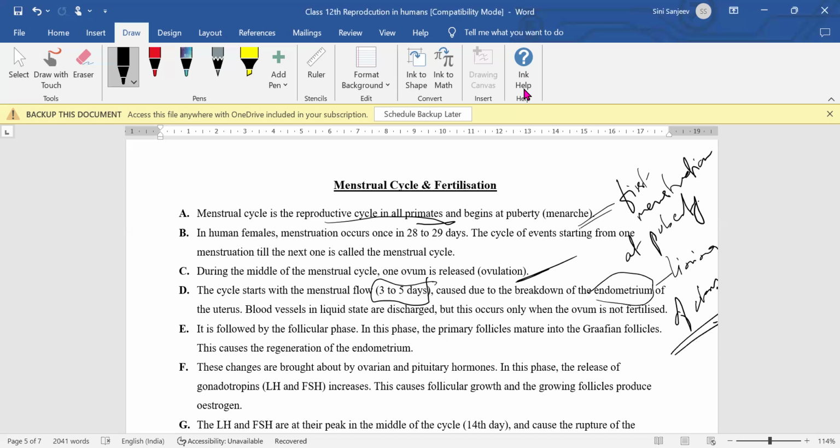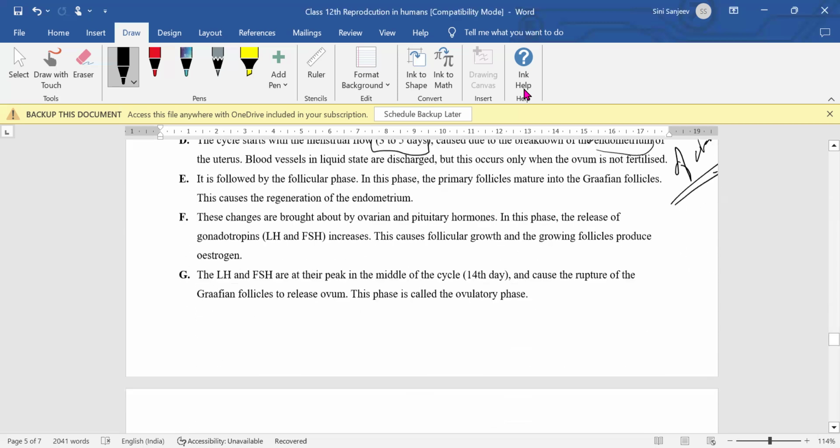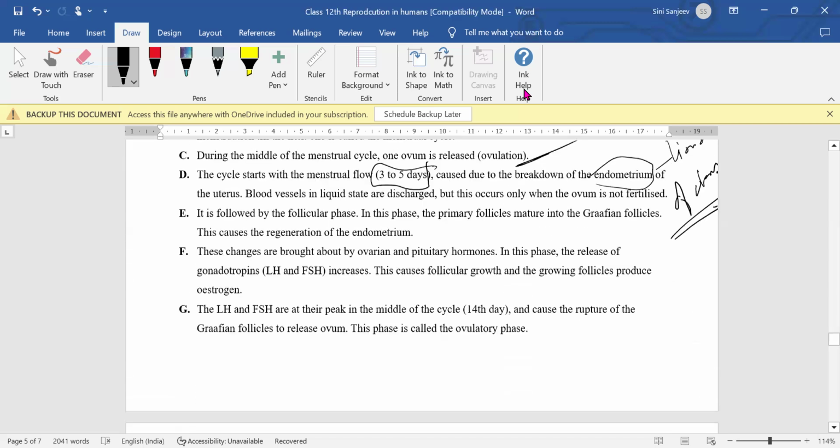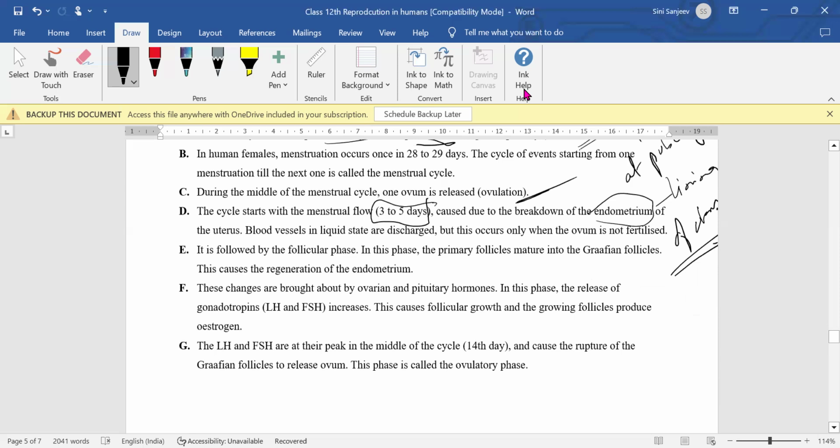There are different phases of the menstrual cycle. The first phase is called the follicular phase. We already studied follicle formation and the release of the egg in ovulation.